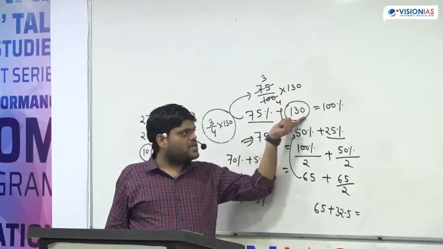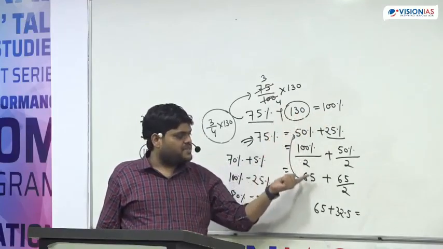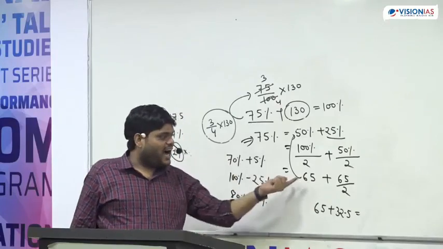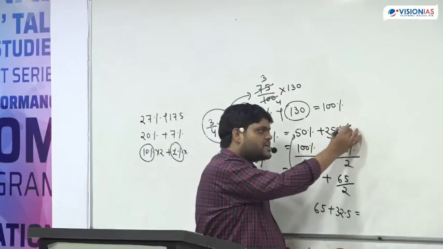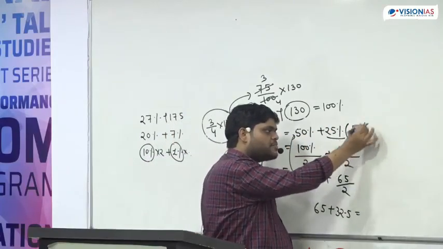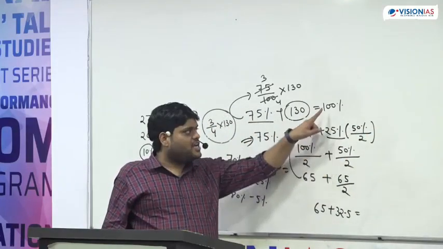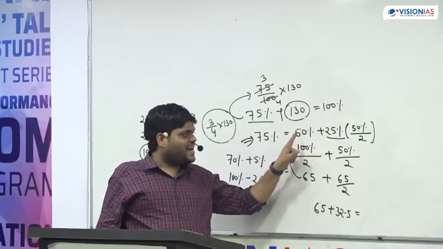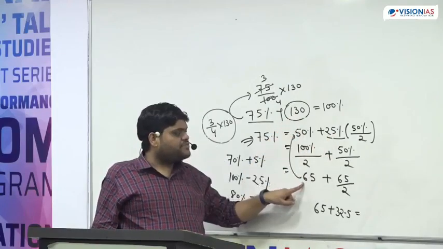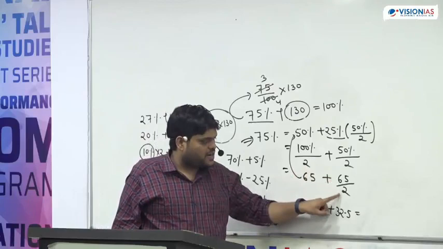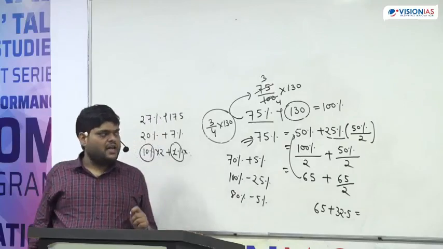Why? Because 130 is 100%, we know. 50% means just half of this. That means 65. And if I take half of 50%, I will get 25%, or not? What is 25%? Simply 50% upon 2, just half of this value. So half of this is 50% and half of this is 25%. So total is 130. Simply we will get the answer.